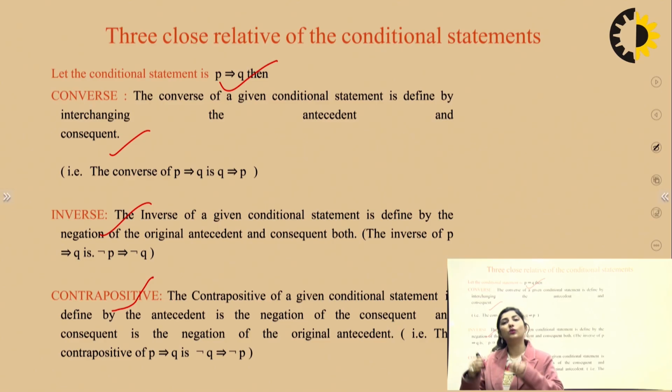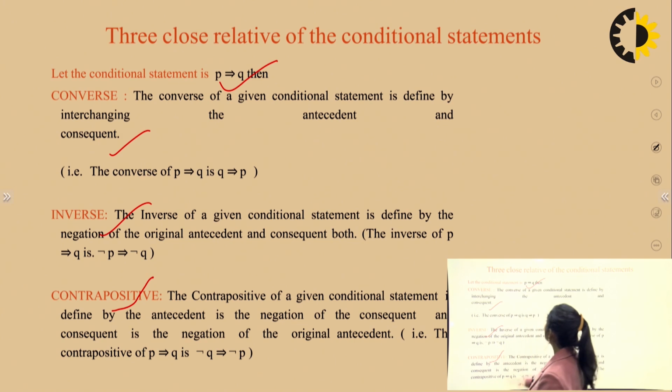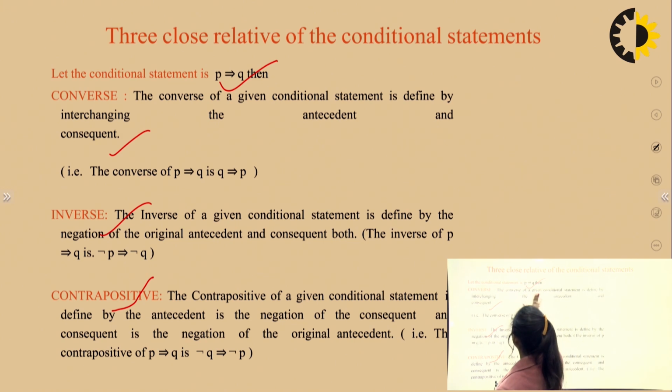Then there are different mathematical expressions you have to make out of that. From the words, you convert it into a mathematical expression, and from the mathematical expression, you again convert it into words. You can't directly do it as in English; you really have to take one extra step, convert it into a proper mathematical expression, and then convert it into normal English. So let's understand. For example, this is the expression P implies Q.